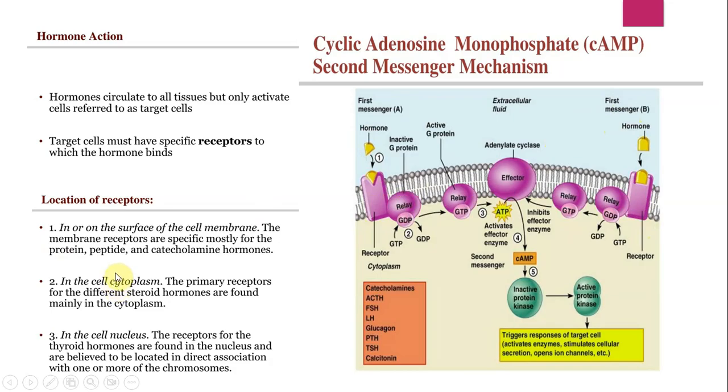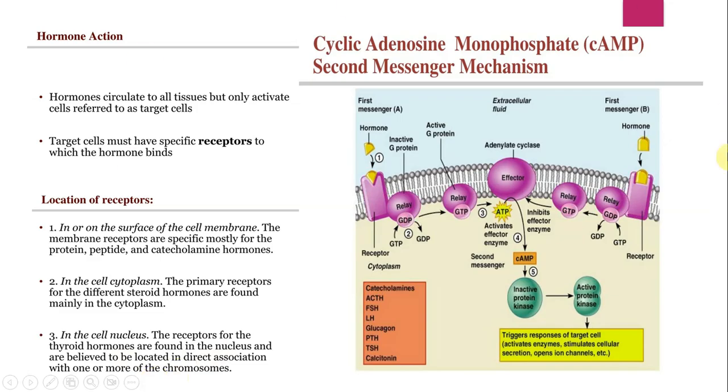Now they may also ask you where exactly these receptors are located. In or on the surface of the cell membrane. The membrane receptors are mostly for the protein, peptide, and catecholamine hormones. In the cell cytoplasm, the primary receptors for the different steroid hormones are found mainly in the cytoplasm. In the cell nucleus, the receptors for the thyroid hormones are found in the nucleus and are believed to be located in direct association with one or more of the chromosomes, right?